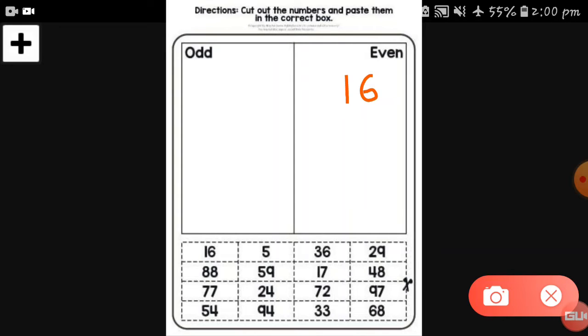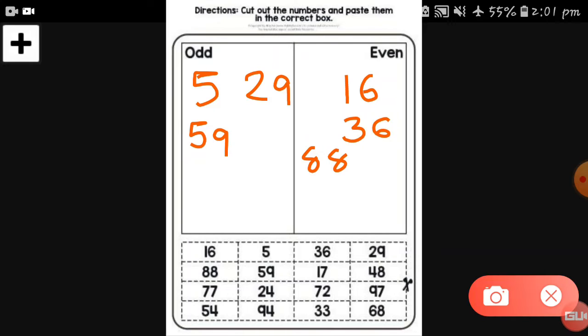Now there is number 5, so 5 is an odd number. Now 36, again 6, so 36 is an even number. Now 29, so 9 is an odd number, so 29 will go with the odd numbers. Here is 88, 8 is at the ones place, so 88 is an even number. Now here is 59, so 9 is an odd number, so let's write 59 as an odd number. See, here is 17, 7 is at the ones place and 7 is an odd number, so let's write 17 in the odds box.